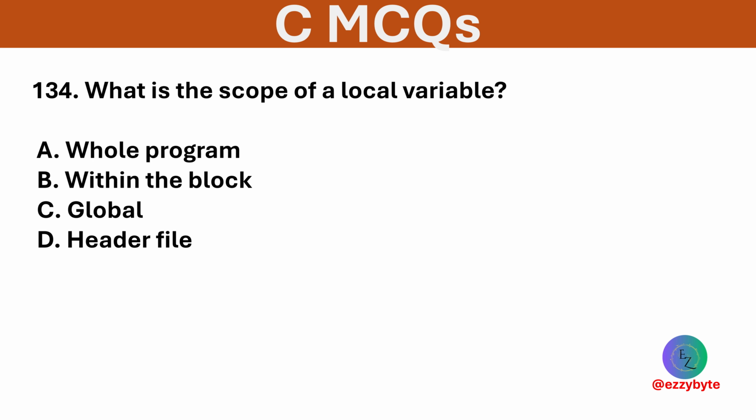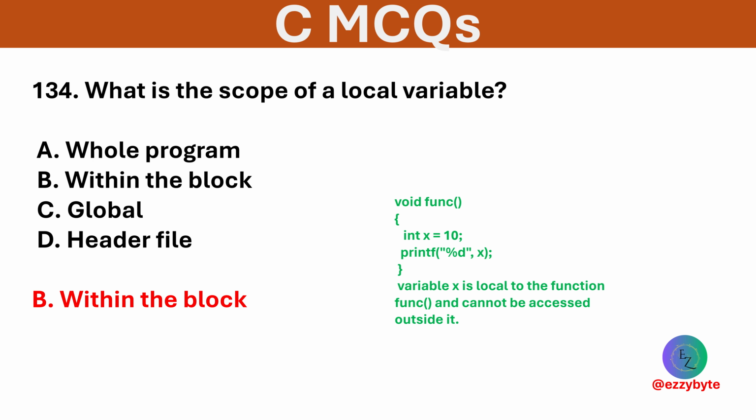What is the scope of a local variable? Options are whole program, within the block, global, and header file. Option D is correct. Local variables are accessible only within the block where they are defined.